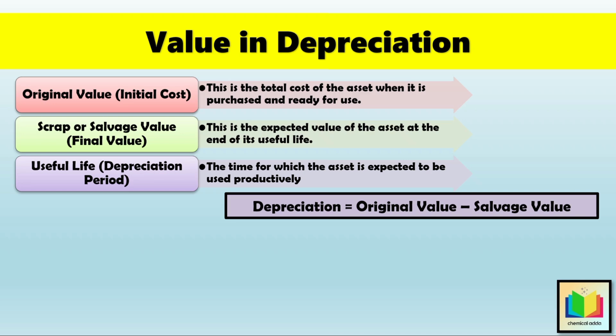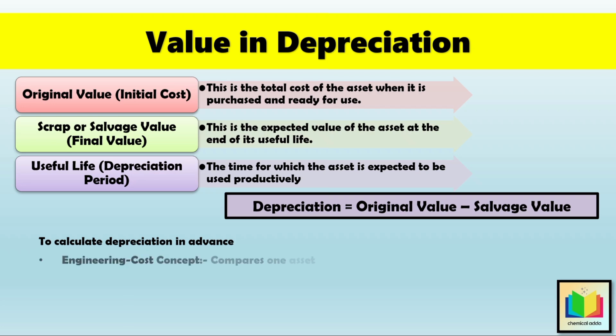But engineers and accountants cannot wait until the end of the useful life of the asset to calculate depreciation. And that's why they estimate salvage value and useful life of the asset in advance and then divide the cost year by year. So to estimate the depreciation in advance, there are two different ways of thinking about depreciation.